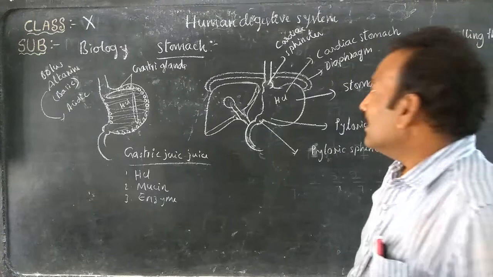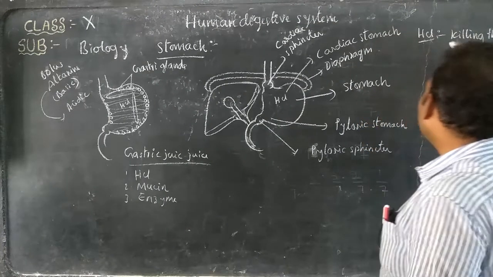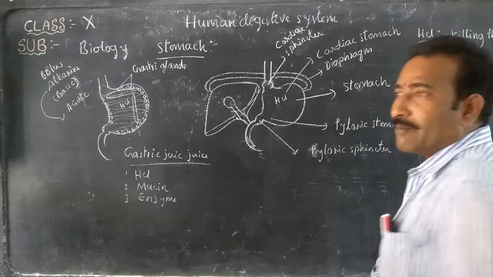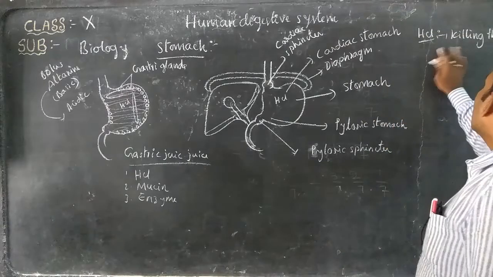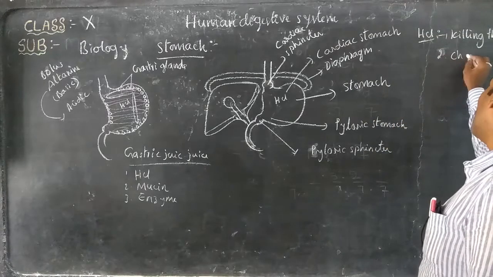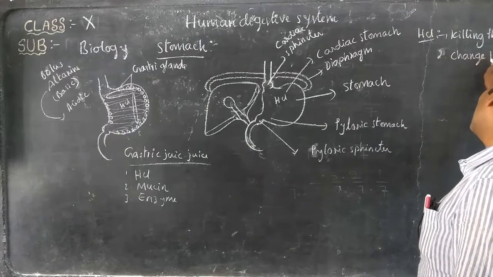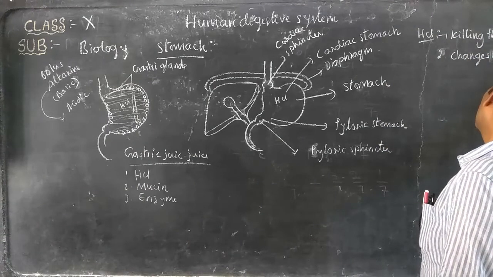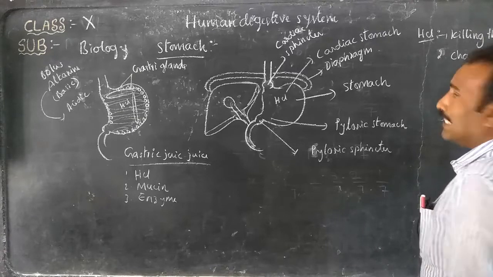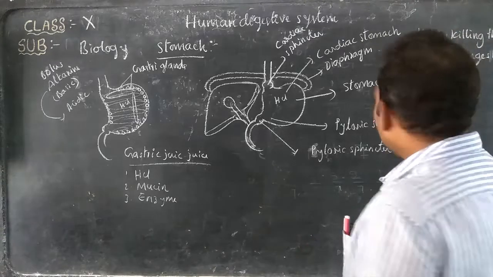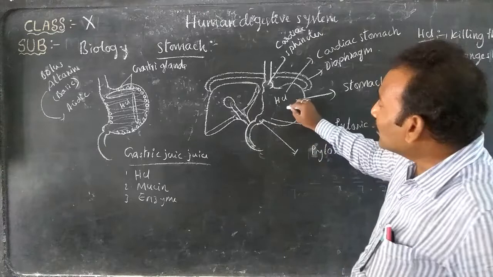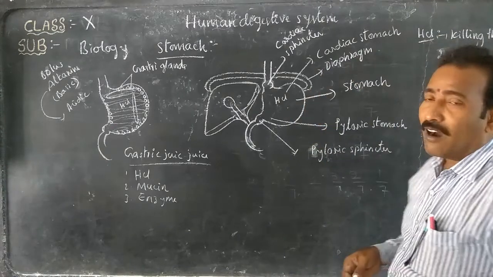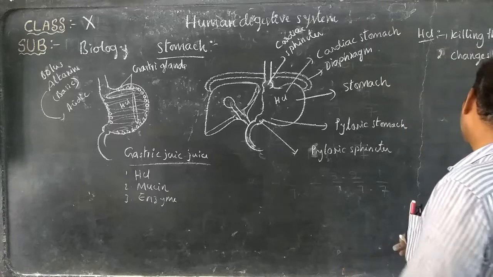That's why it kills the bacteria. The second one is that it changes the chemical nature of the food. The bolus of food is alkaline in nature. Whenever it enters the stomach, HCl changes its chemical nature from alkaline to acidic.